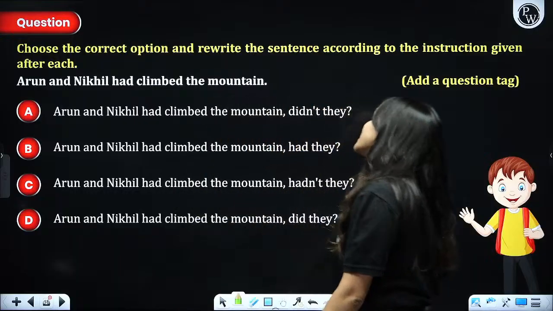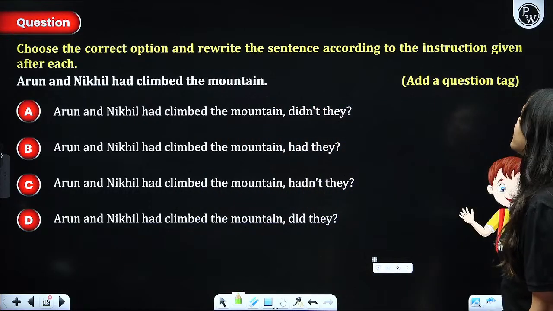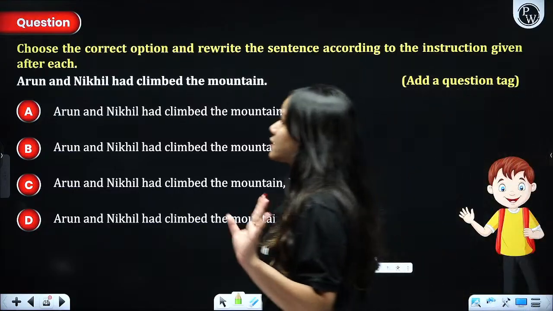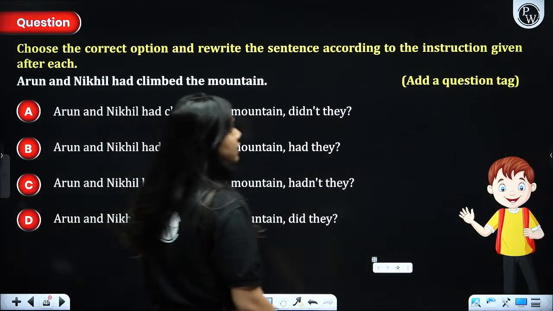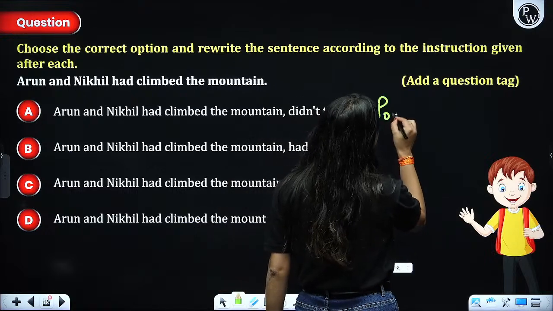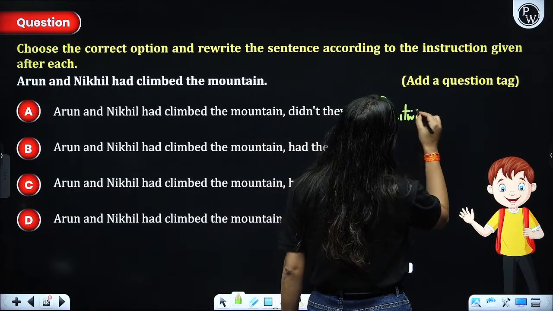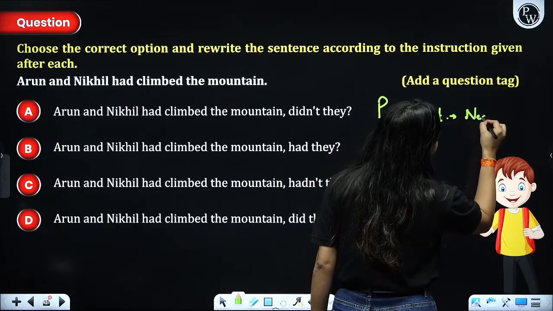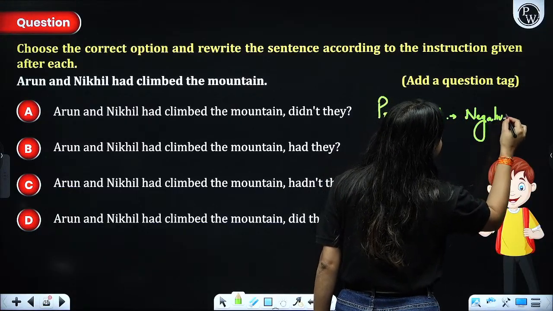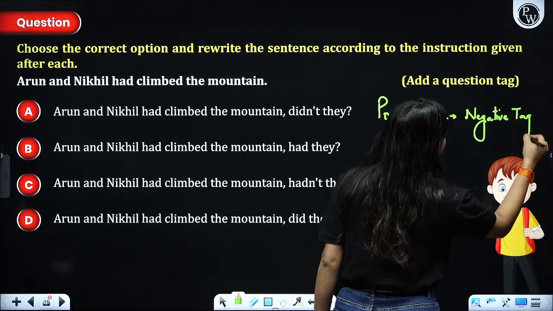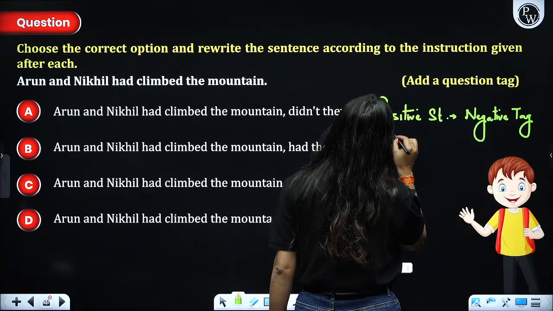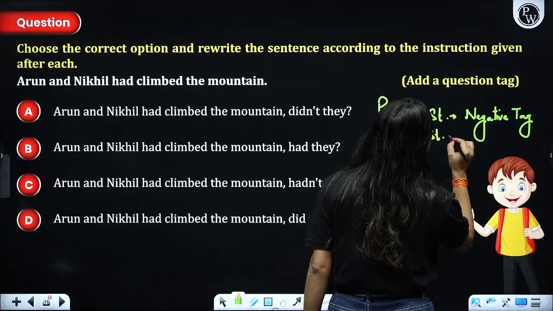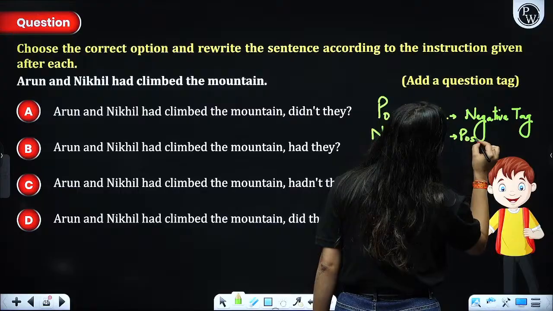Next, choose the correct option and rewrite the sentence according to the instructions given. Add a question tag. You are supposed to add just the question tag. And as I told you, if there is a positive statement, use a negative question tag. If there is a negative statement, use a positive tag.